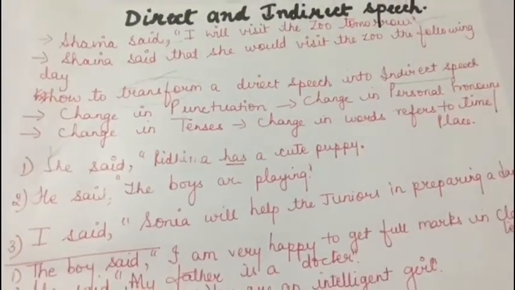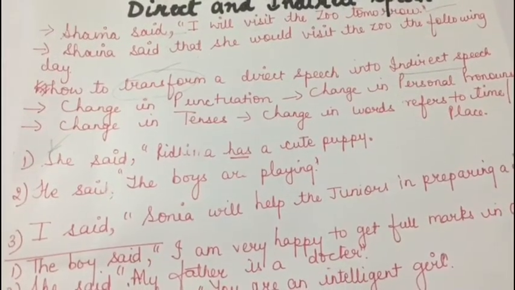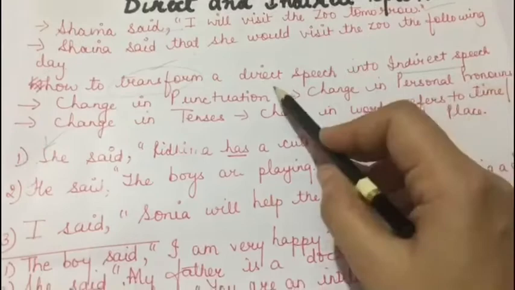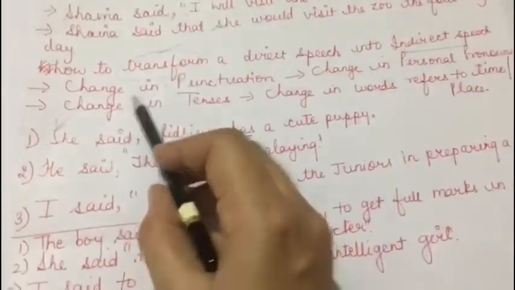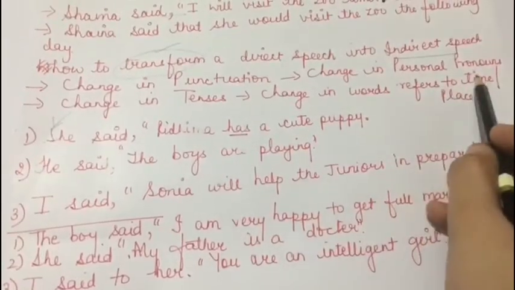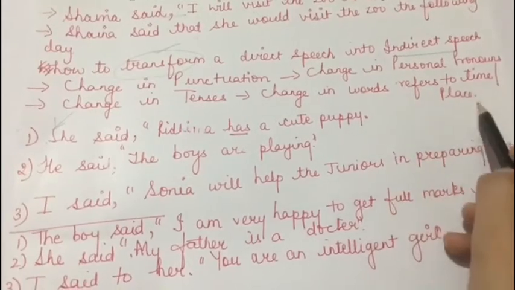So there are a few changes that take place when you have to change a direct speech into indirect speech, or a direct speech into reported speech. So the changes are, there is change in punctuation, there is change in personal pronouns, then there is change in tenses and in words that refer to time and place.